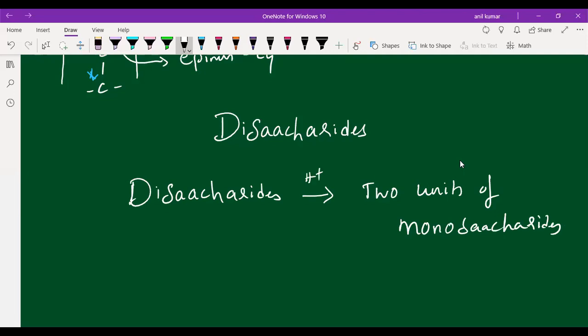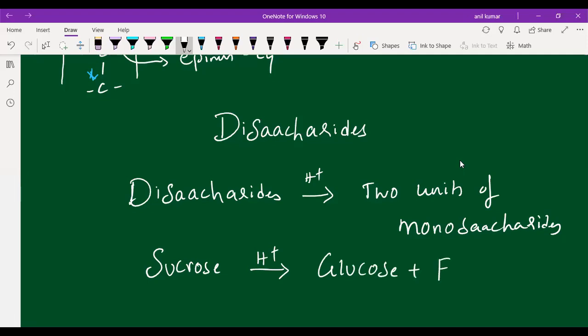Right, students? So if you take sucrose, sucrose is an example of a disaccharide. So sucrose on hydrolysis, students, you are going to get